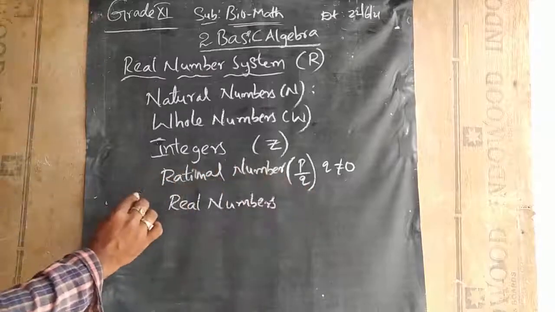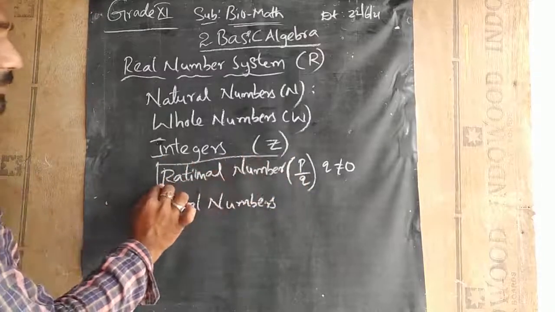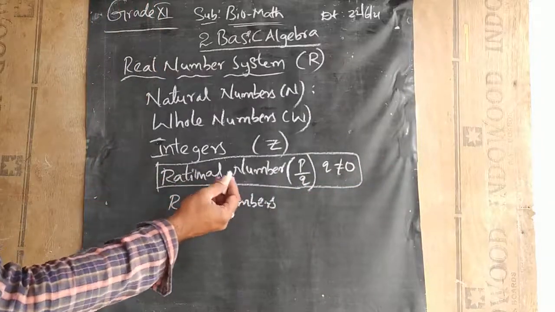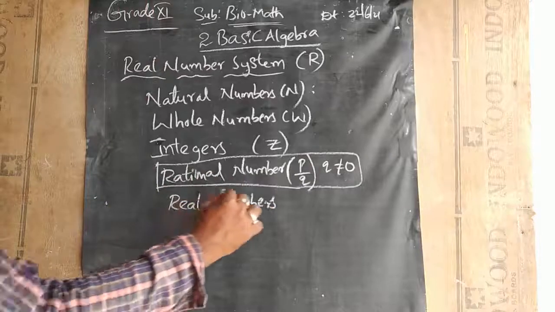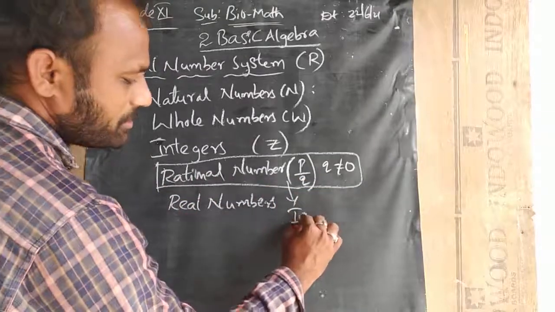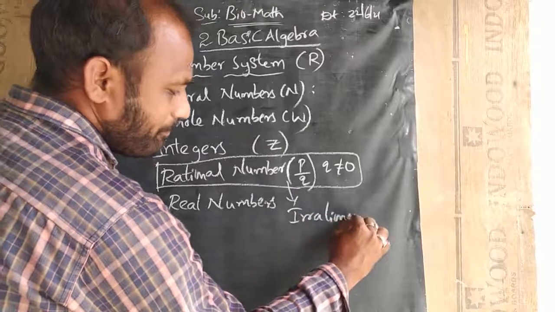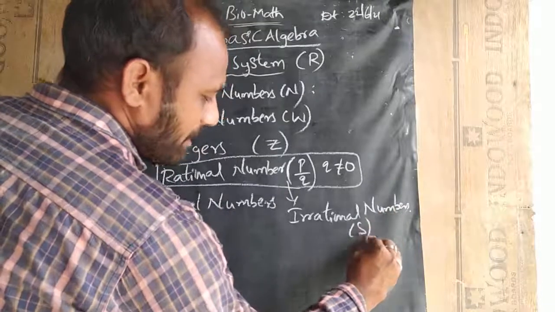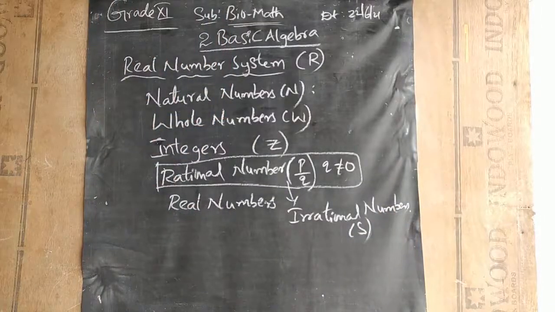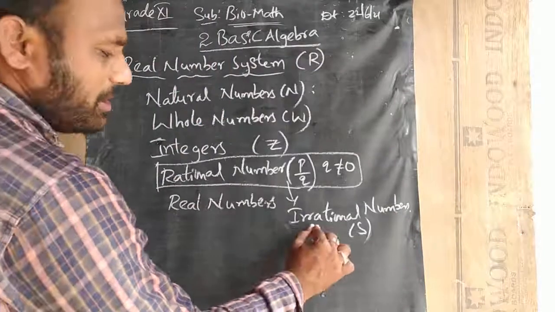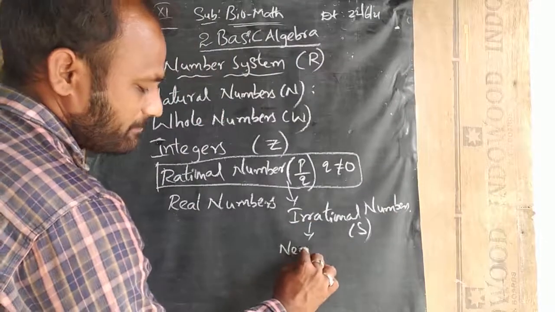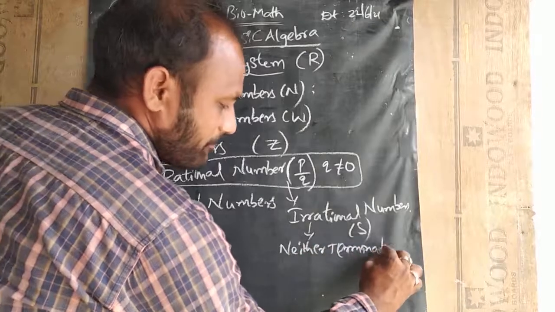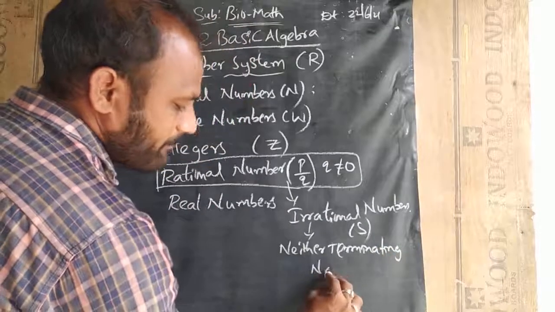In addition to rational numbers, those in the form of p by q, we have another type of numbers apart from these. They are called irrational numbers, and these are denoted by S. So what are irrational numbers? They are neither terminating nor repeating.